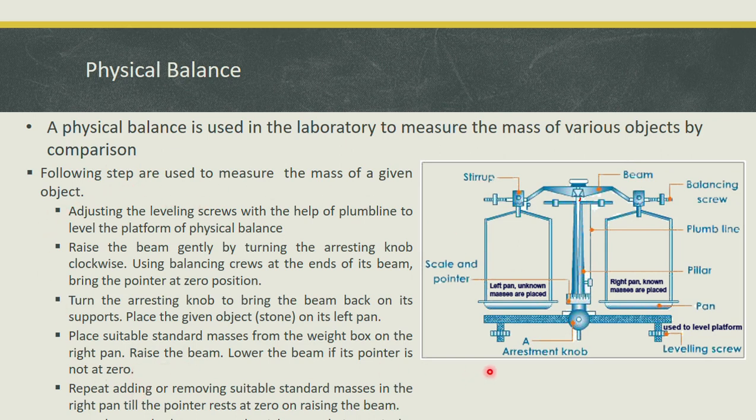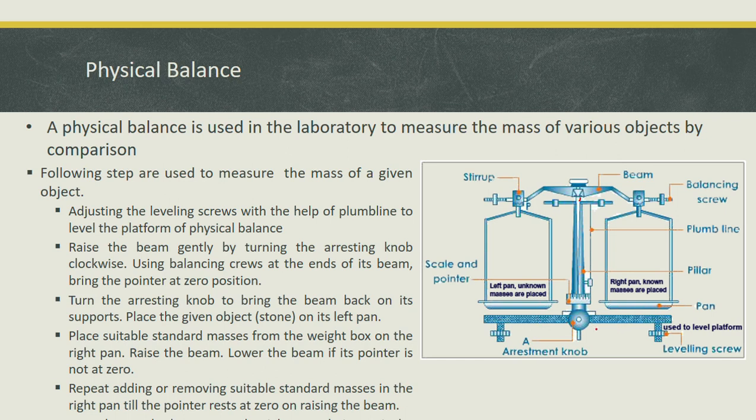The first step is to use the leveling screws to level the pans. When we place this physical balance on a smooth horizontal surface, if these two pans are not balanced, then you can use these leveling screws to balance them.